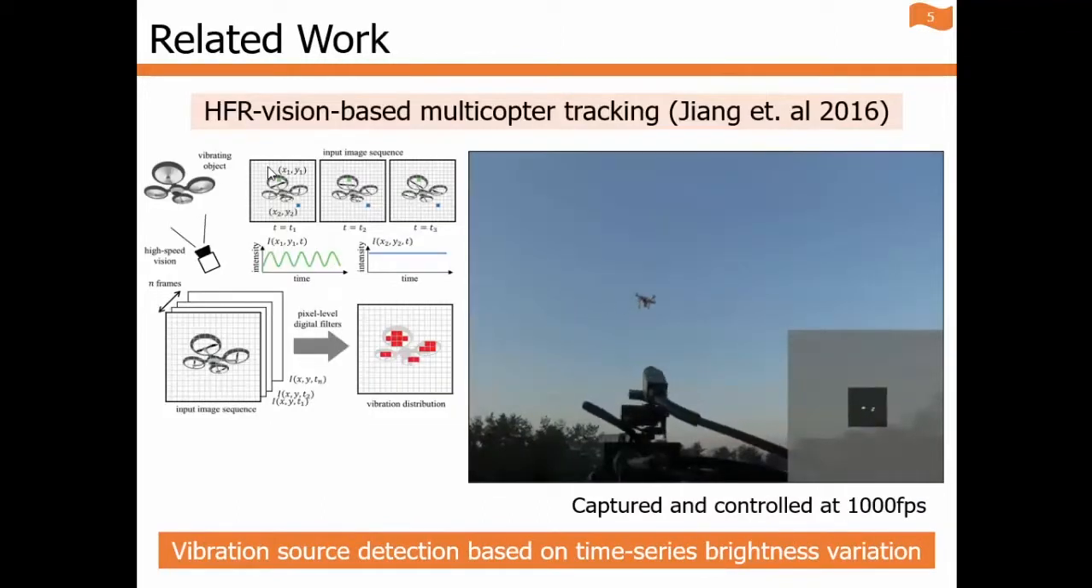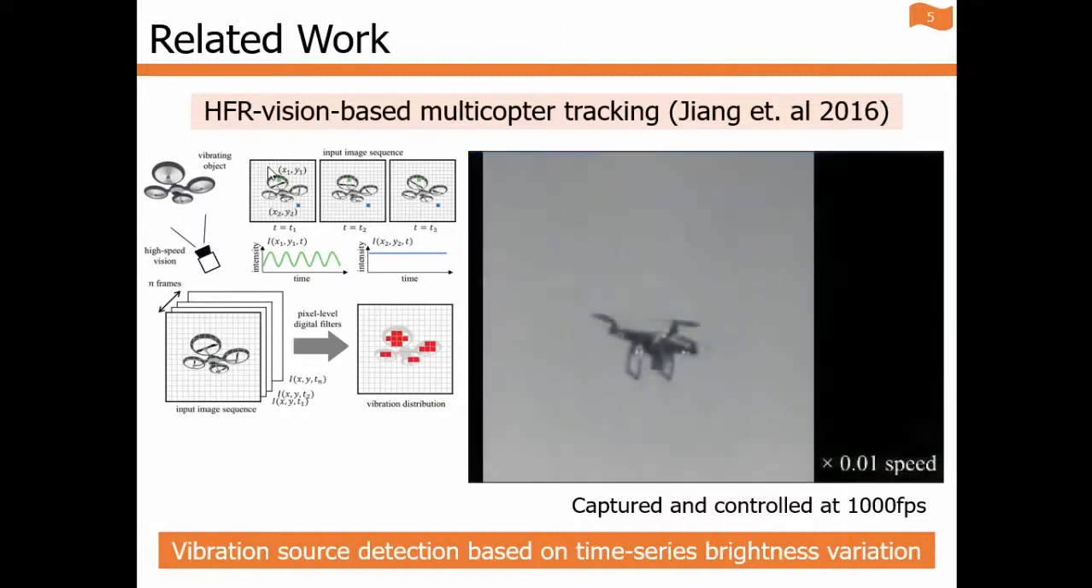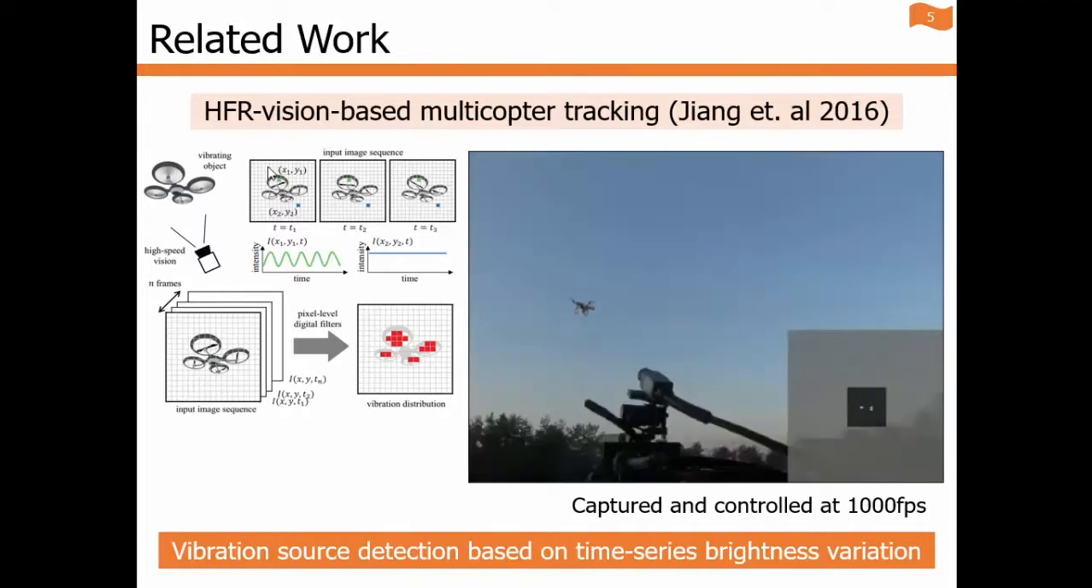And this is related work. This is high frame rate vision based multicopter tracking. The drone's propellers are rotating at about 100 RPS, and images are captured at 1000 FPS. So this camera can observe the rotating propellers because the frame rate is much higher than the object frequency. As you can see, a high-speed vision is tracking a flying drone. In this research, the pixels corresponding to the drone's propellers are extracted as a vibration region using pixel-level digital filters.